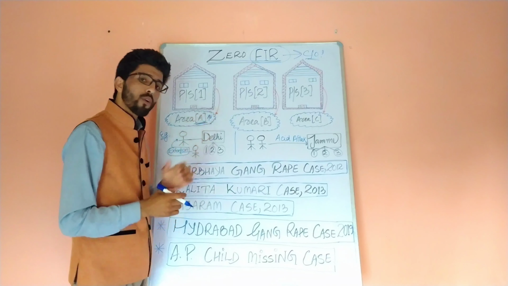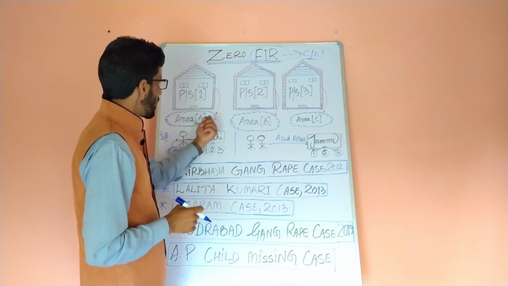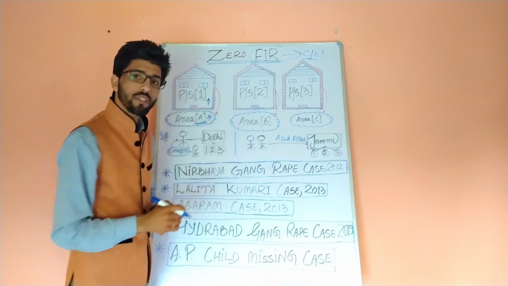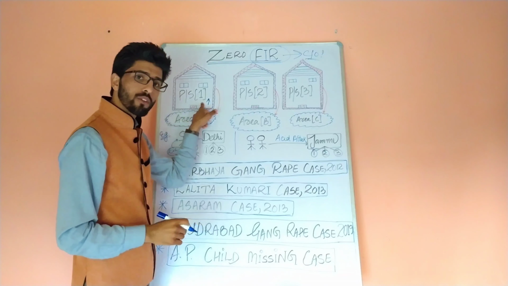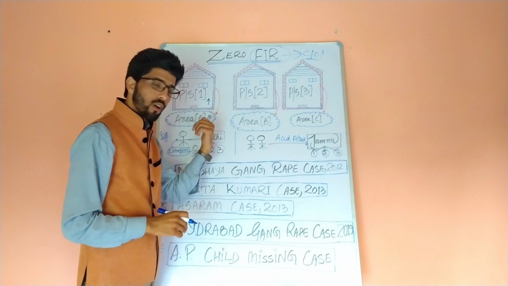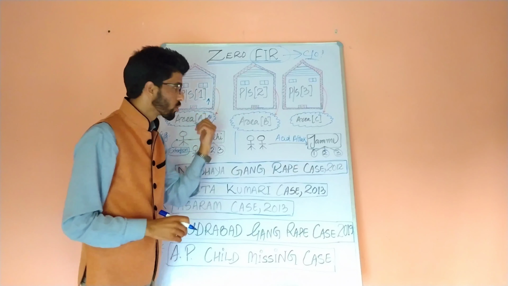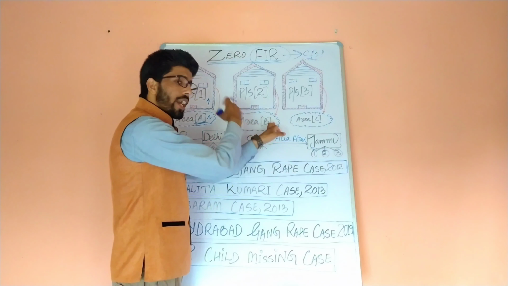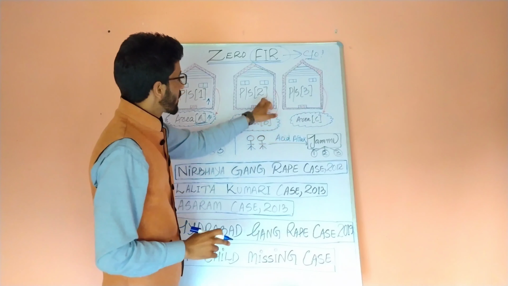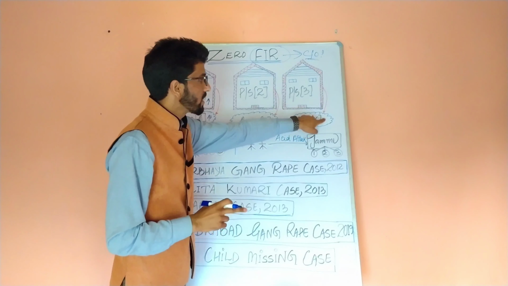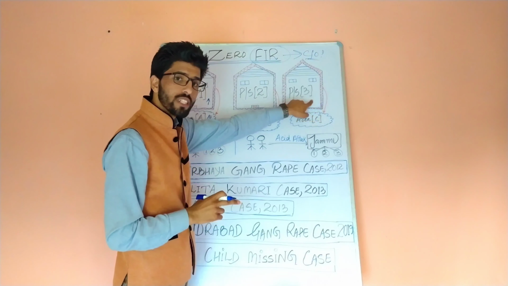If any cognizable offence has occurred in area A, then you have to approach police station first. This is the only police station which you have to approach if anything occurred in the area over which it exercises jurisdiction. Similarly, if any cognizable offence occurred in area B, then you have to approach police station second only. Likewise, in area C, you have to approach police station third.